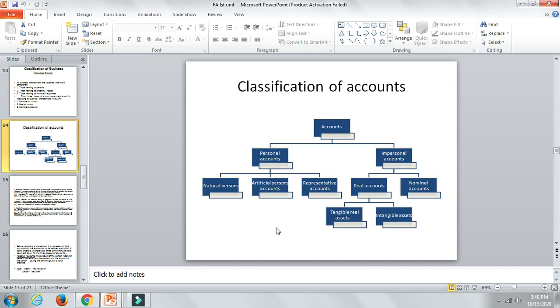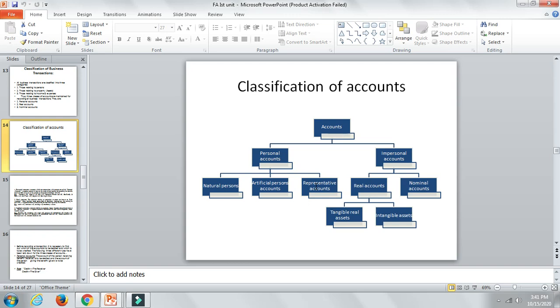Let's move on to the next slide now. Basically, accounts are classified into two, and again they are subdivided. First, they are two: personal and impersonal. Personal is again divided into natural persons, artificial persons, and representative accounts. Impersonal means real and nominal. Real is again divided into tangible real assets and intangible real assets. Let me come first to the personal account.